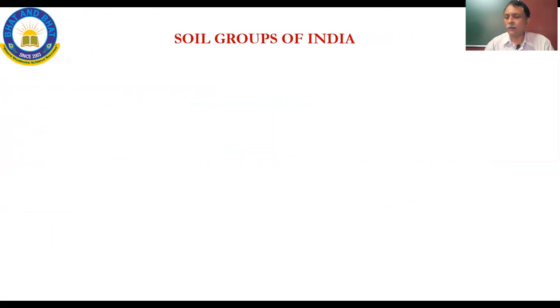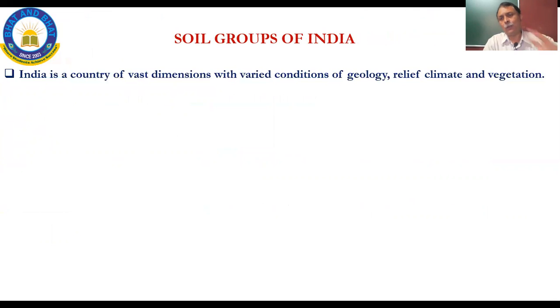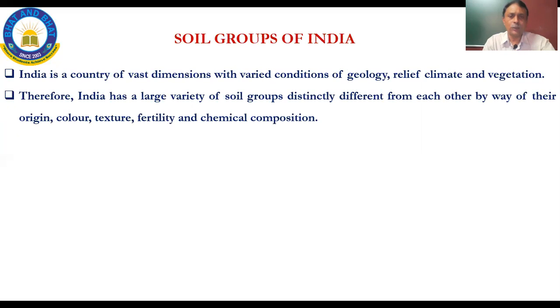Okay, we are almost at the end of this particular session. Actually, this chapter will be done in 2 sessions. We are almost at the end of the first session. The soil groups of India. In soil groups, you have 2 types of groups. One is a geological classification, and then you have a classification based on the type of transportation and the base material. So we will look at the geological classification this time. The other classification we can see in the next session.